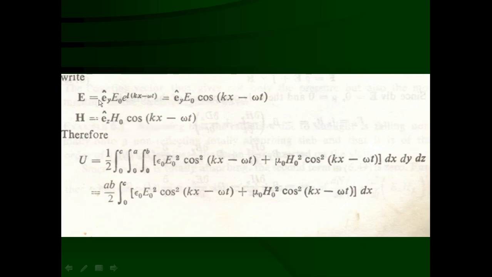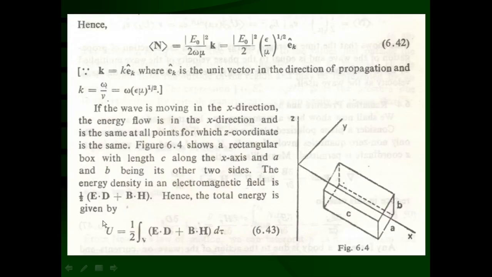Now, this value of E and H we can substitute in our previous equation to calculate the total energy inside the box. U is equal to 1/2 (E dot D plus B dot H). Now, D is equal to epsilon E, so epsilon into E dot E is equal to epsilon times the magnitude of E squared. Similarly, B dot H, with B equal to mu H, is mu into H dot H, which is nothing but mu times the magnitude of H squared.